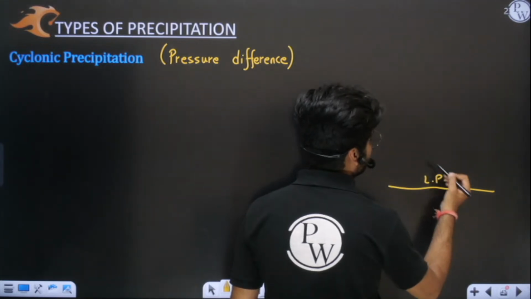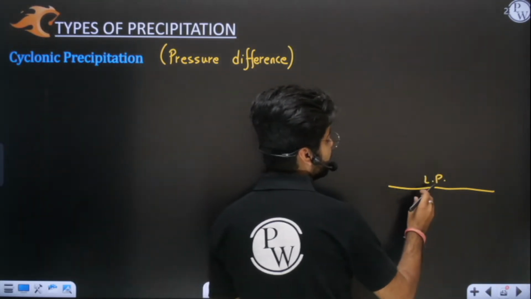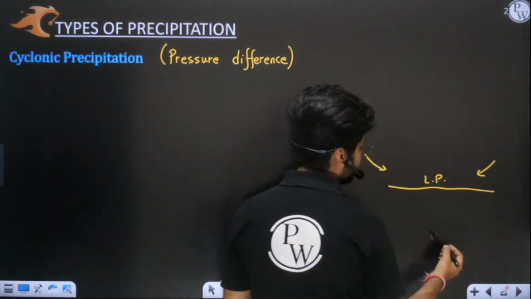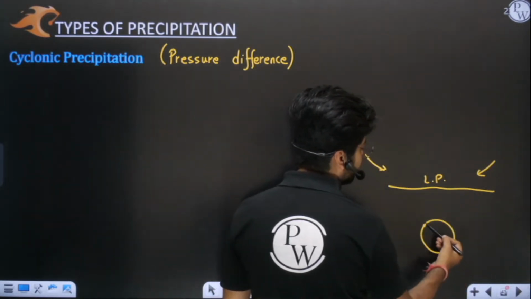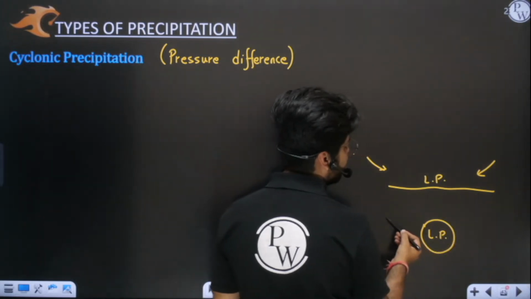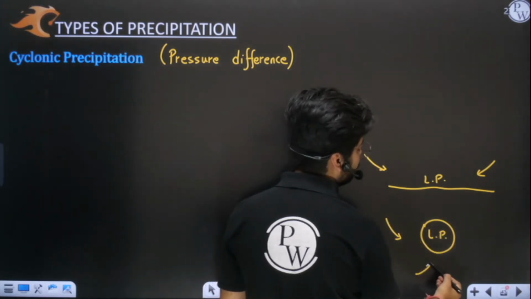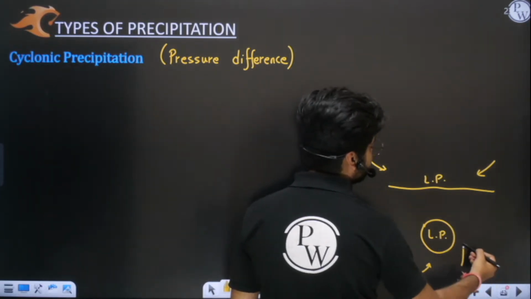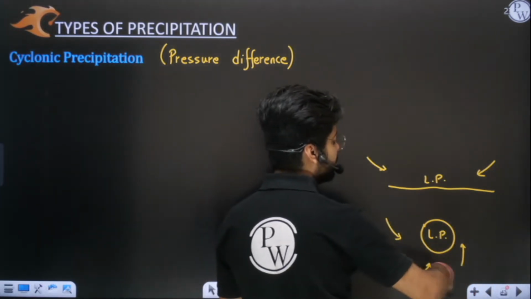Let us try to imagine this is a low pressure region, and you all know wherever there is less air, air tries to come from the sides. Okay, let me draw it here. Try to imagine this is a low pressure area and air is trying to rush in from all the sides.